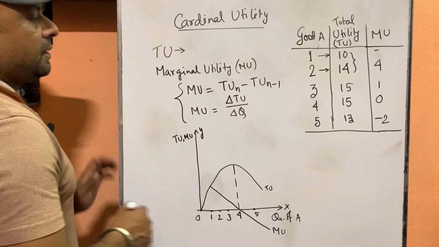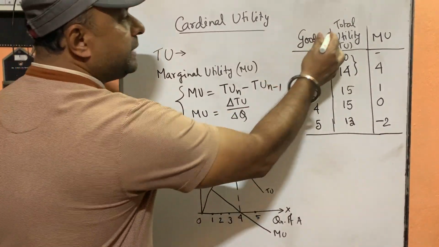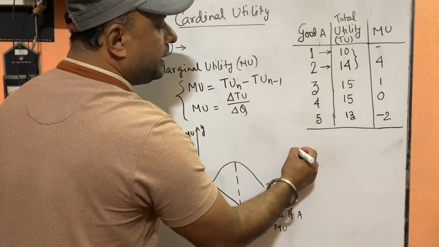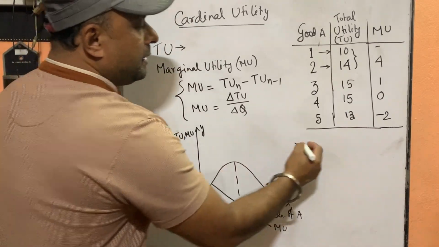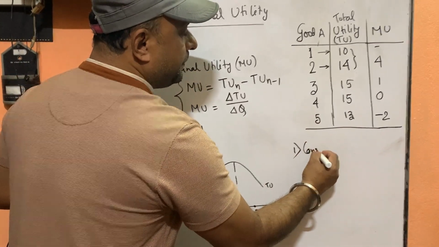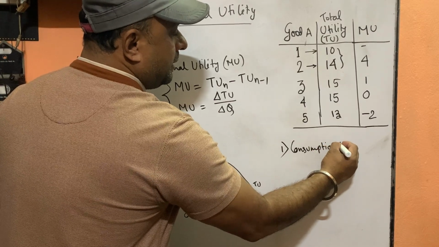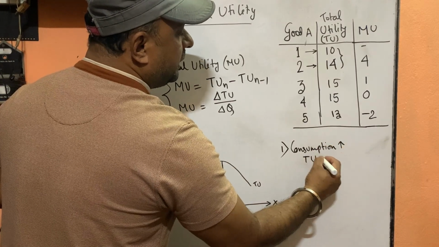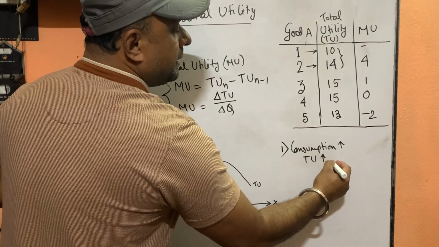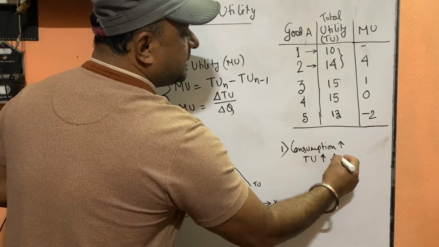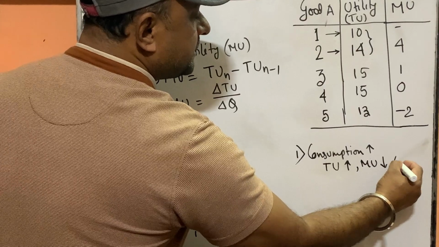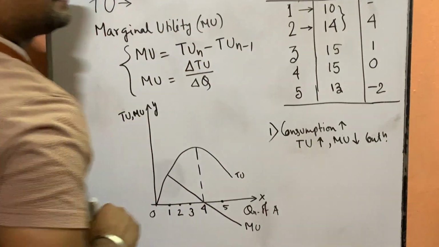So what we see when we increase our consumption 1 by 1, then what happens? When we increase consumption, then our total utility first increases, then after marginal utility decreases continuously.